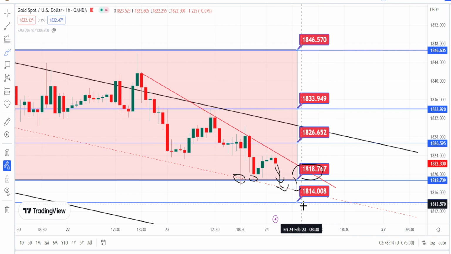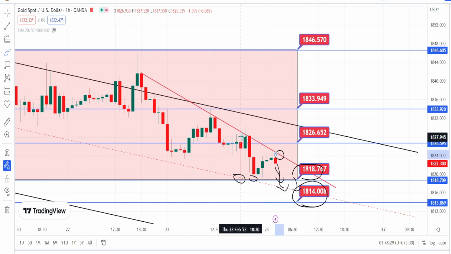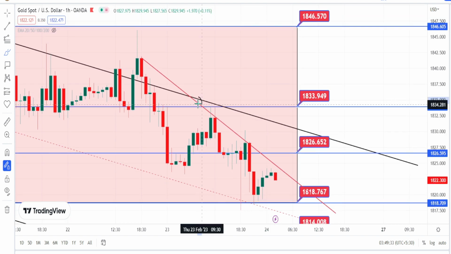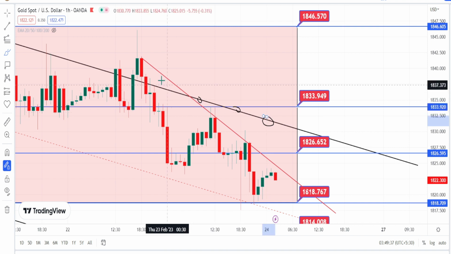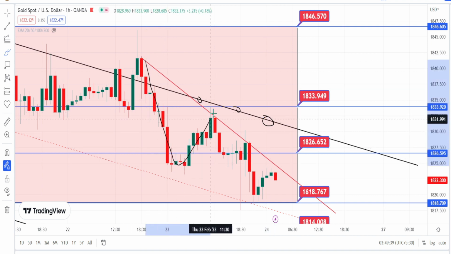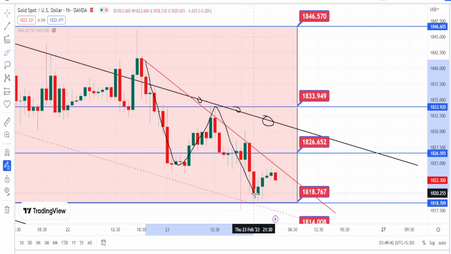And next level of support is going to be around 1814. And if you want to take trades on the bullish side retracement, wait for the price action to give a breakout from this trend line, based on which you can enter on the bullish side trade in hourly time frame. And again, as long as the price action is trading within this bearish channel pattern resistance line, we can expect the bearish trend to continue in hourly time frame also.